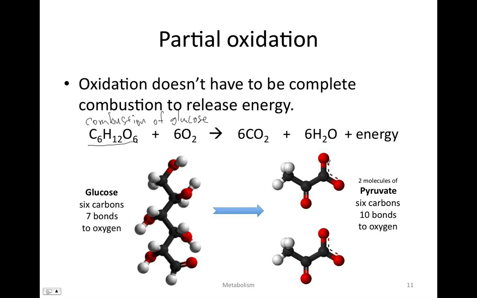That's a chemical aspect called resonance that we won't worry about, but you can think of it as a double bond to one of the oxygens and a single bond to the other, or 1.5 bonds to each. So that's 1.5 plus 1.5, that's 3, 4, 5. This is a double bond between an oxygen and a carbon. So 5 bonds between carbon and oxygen in each of the 2 pyruvate molecules. That's a total of 10 bonds to oxygen. We went from 7 to 10. Now we are more oxidized, and this reaction gives up energy. We can use it to harvest energy.